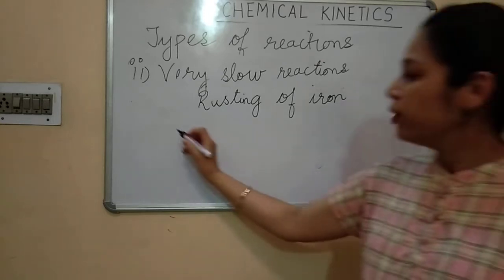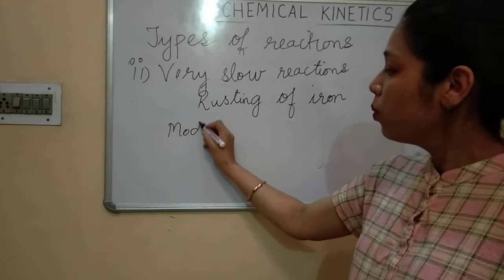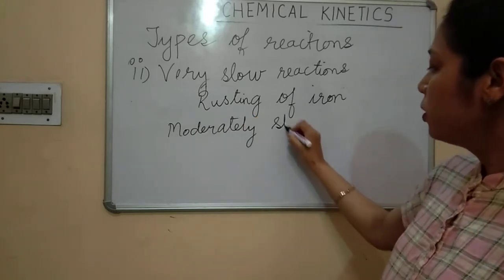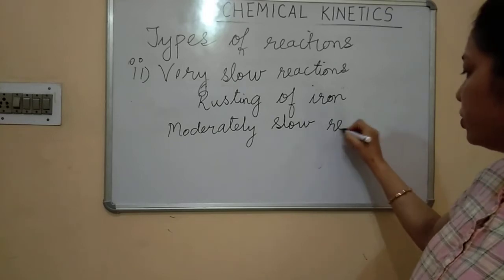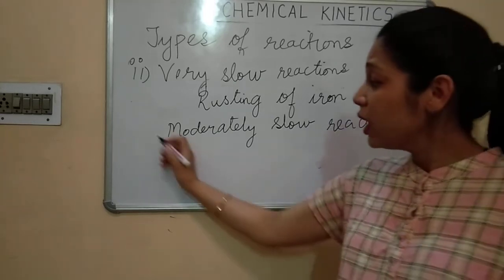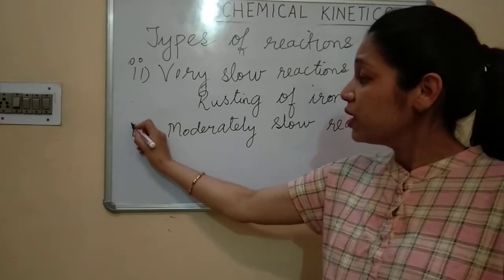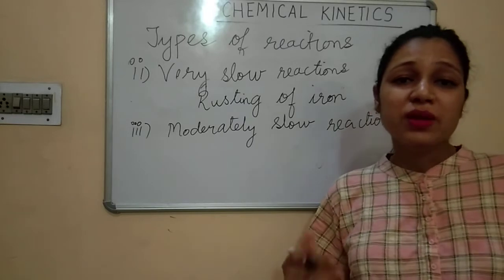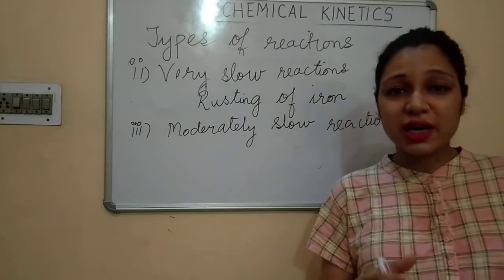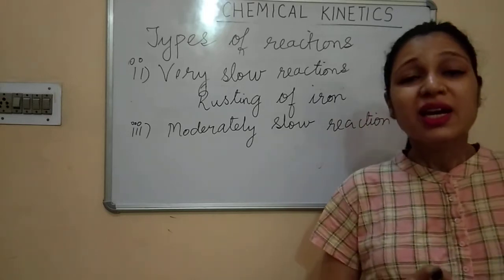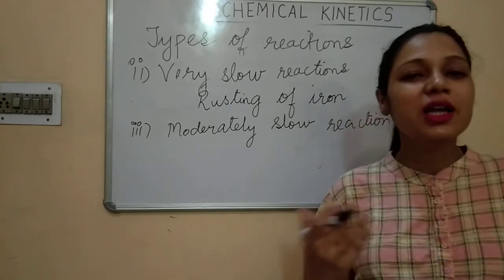Now third one, moderately slow reactions. It means these reactions are slow, but not as slow as were very slow reactions. ये reaction जो होने वाले हैं ये slow तो होंगे लेकिन बहुत बहुत ज़्यादा slow नहीं होंगे.